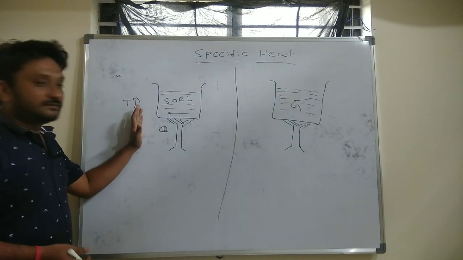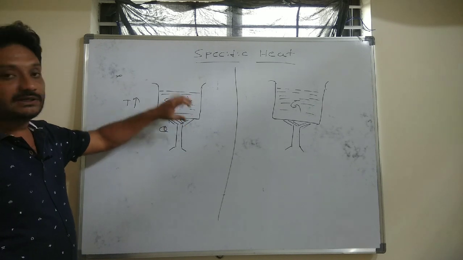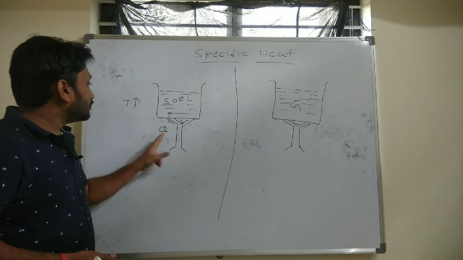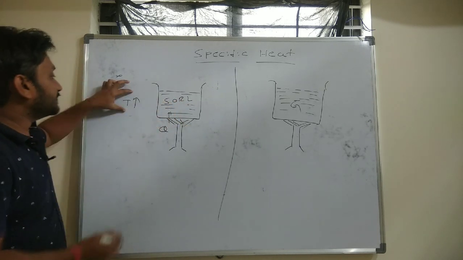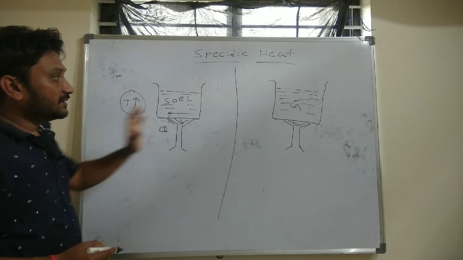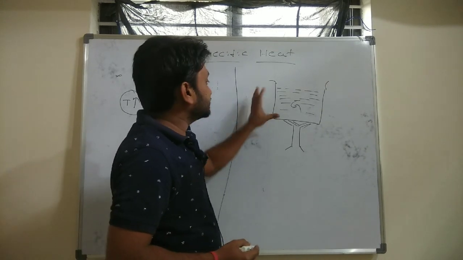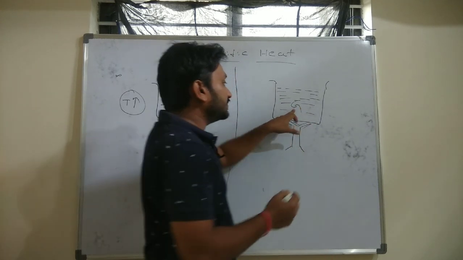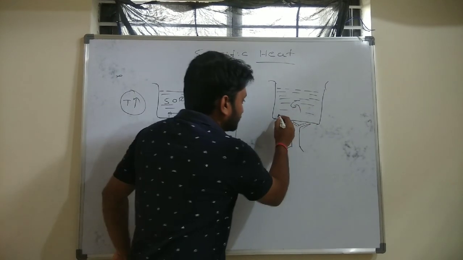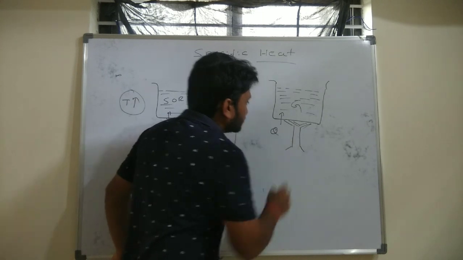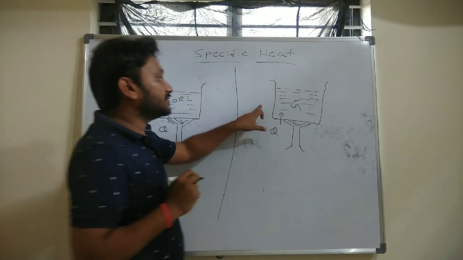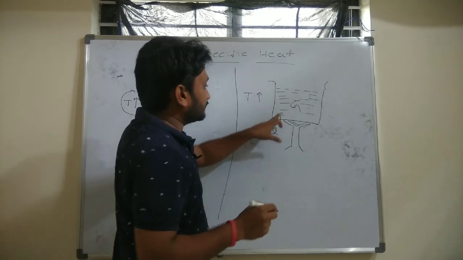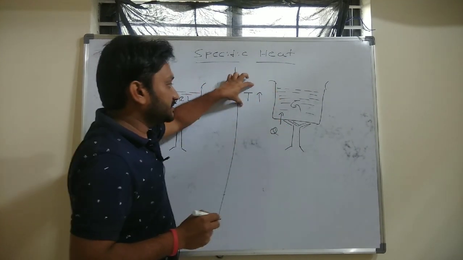In the first case, we have considered solid or liquid in a container, and we have supplied some amount of heat. Whenever you supply some amount of heat to any solid or liquid, its temperature rises. Keep it in your mind. Now consider the second case. In the second case, I have considered one more vessel, and this vessel is filled with a gas. When you supply some amount of heat to any gas, what happens here? Two changes we can observe. Its temperature rises. That is very obvious.